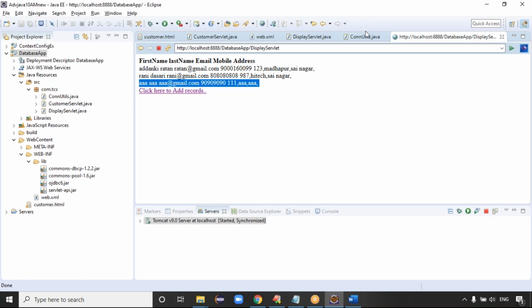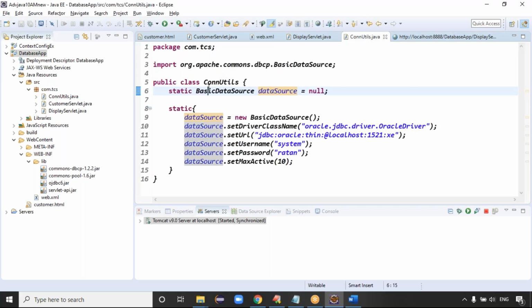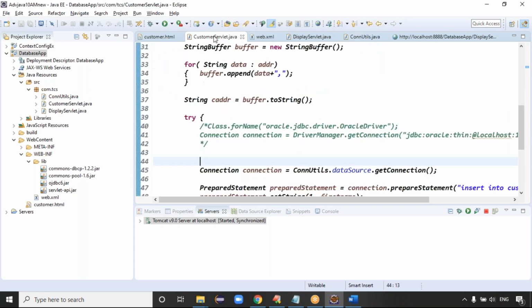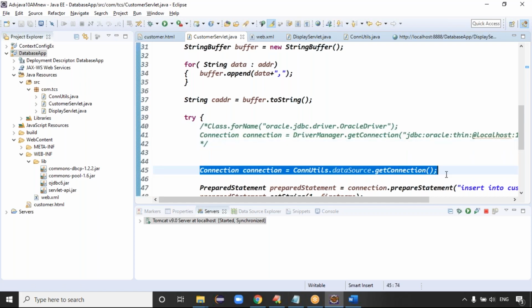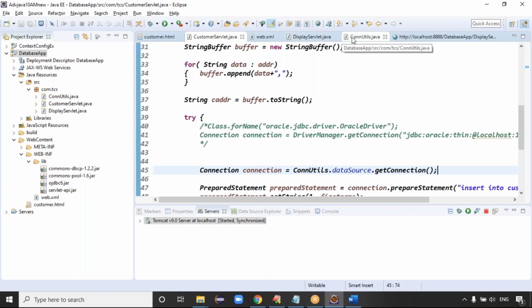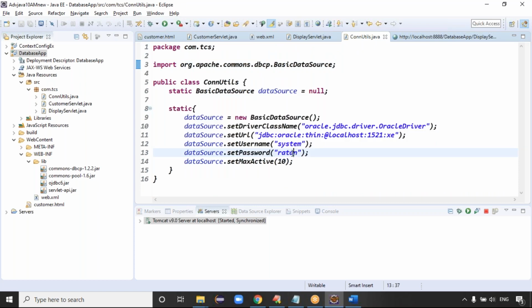Exactly, guys. This is one way of the connection pooling concept. We take the BasicDataSource class given by Apache, and then we work with this data source. Yesterday's code I commented out, and I'm running today's code. Don't think the previous example is what is working. Yesterday's code is commented, and today I wrote the code like this. This is third-party connection pooling. Okay, good. You took the ConnectionUtils class, right? Now the next approach I'll work on. Guys, is this approach clear?